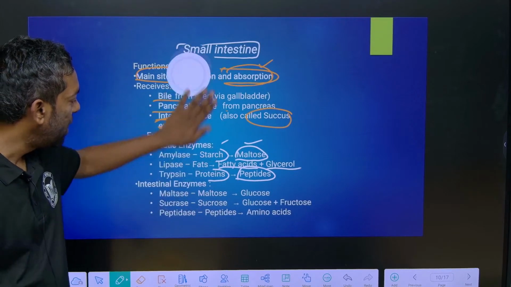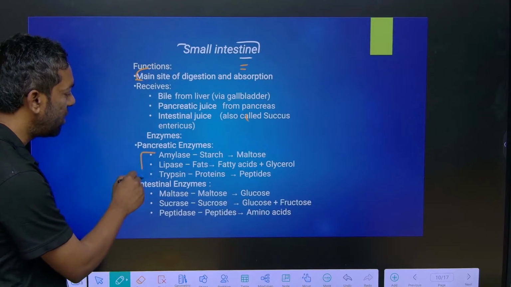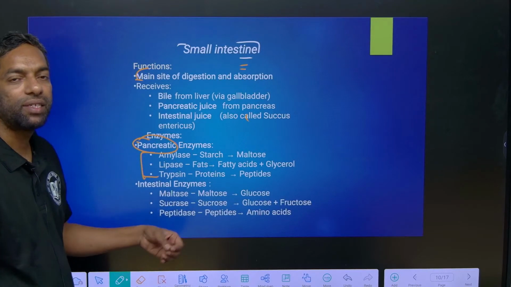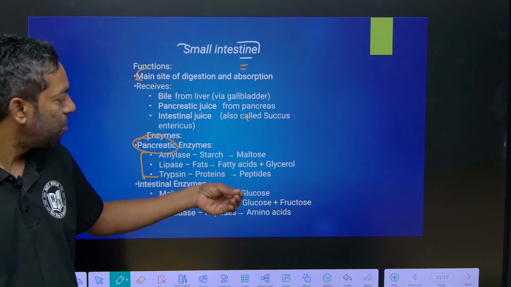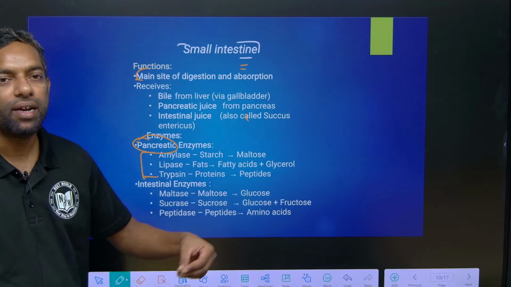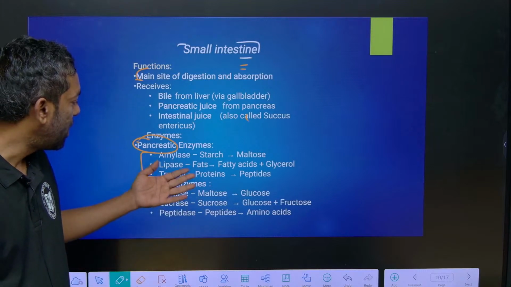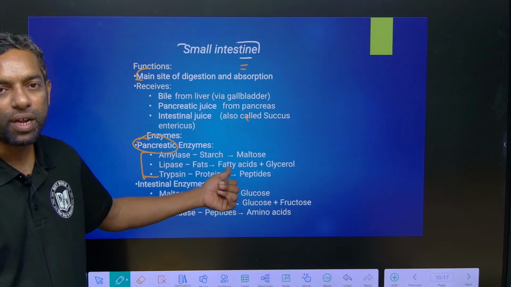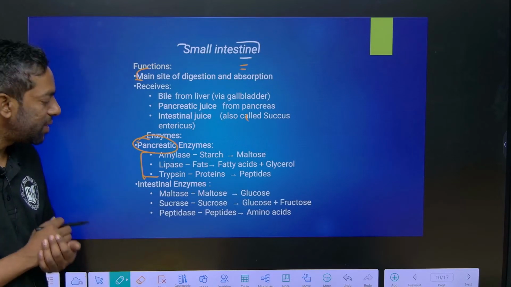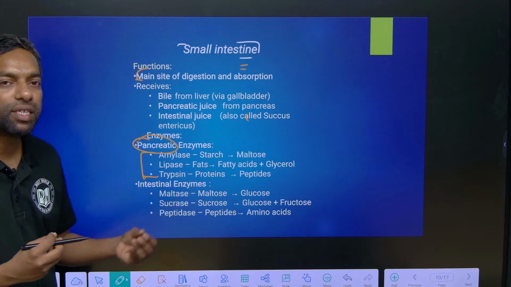Amylase, lipase and trypsin are released by the pancreas. Amylase digests carbohydrates like starch. Lipase digests fats and converts them into fatty acids and glycerol. Trypsin digests proteins and converts them into peptides. Protein is the complex molecule, peptide is the simple molecule. They divide the complex molecule into simple molecules.